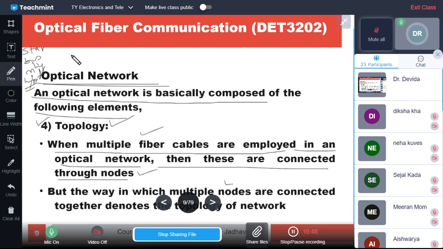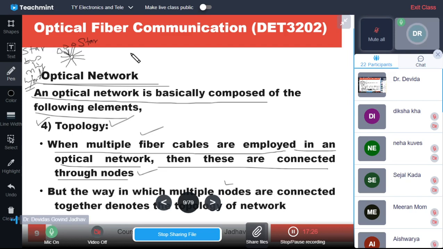Suppose we have a node, and this node is connected with multiple paths in this way. So fibers are connected to the single node. All the fibers are connected to the single node, and the device for each fiber is connected. And those devices connect through this node to other devices. So this configuration is called star configuration, or the star topology.